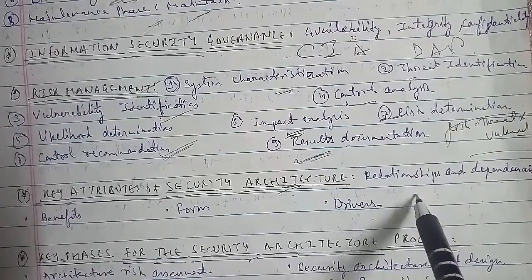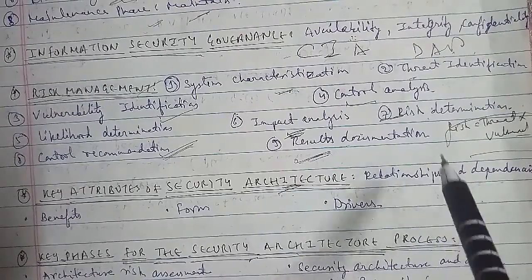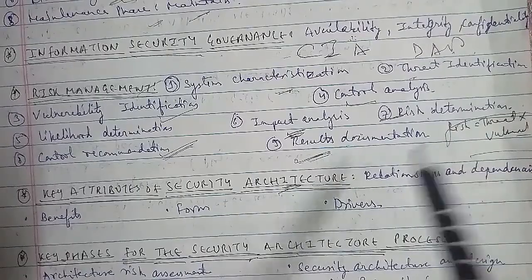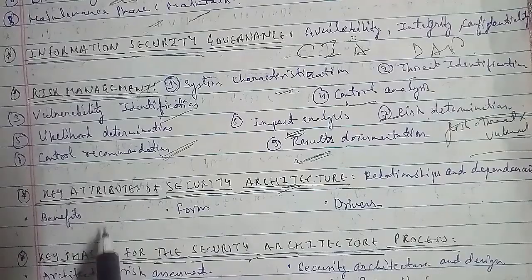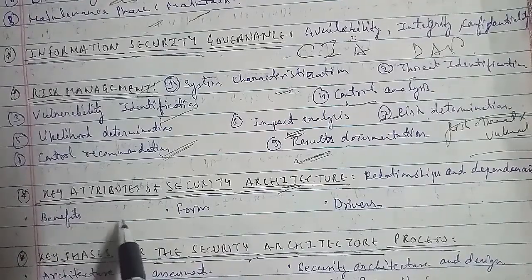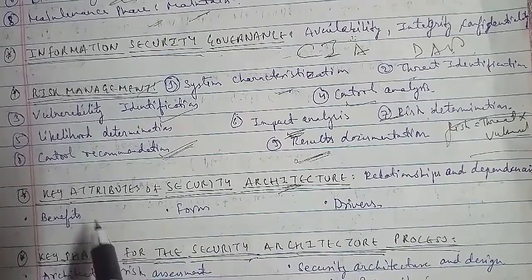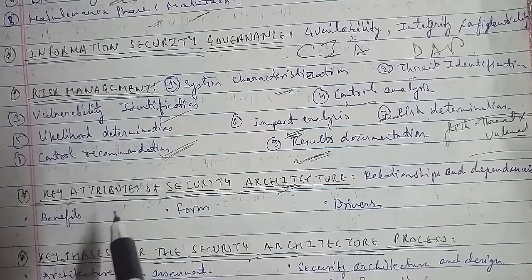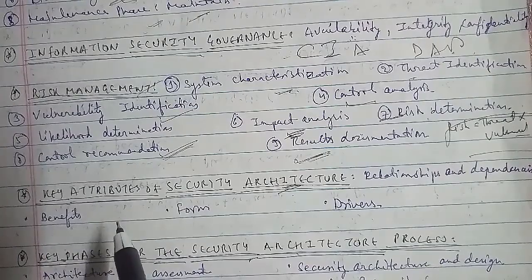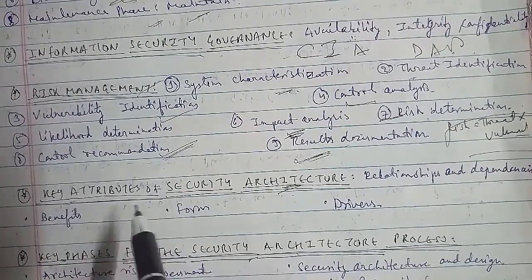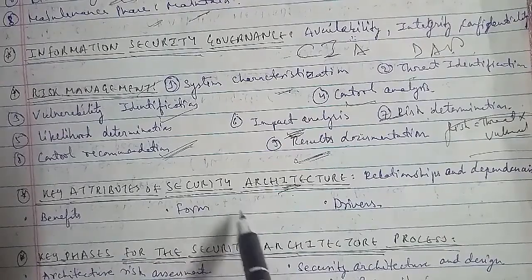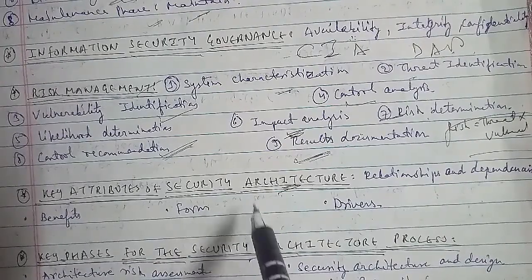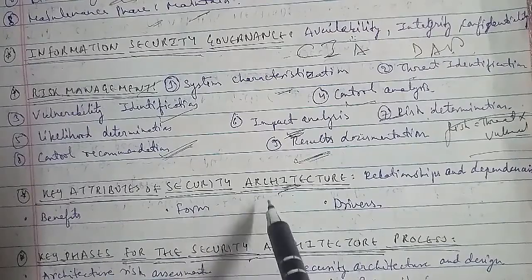The second is benefits. The main advantage of the security architecture is its standardization, which makes it affordable, and security architecture is cost effective due to the reuse of the controls described in the architecture. The third is form, and the form of a security architecture is associated with its IT architecture. However, it may take a variety of forms. It generally includes a catalog of conventional controls in addition to relationship diagrams, principles and so on. The next is drivers.